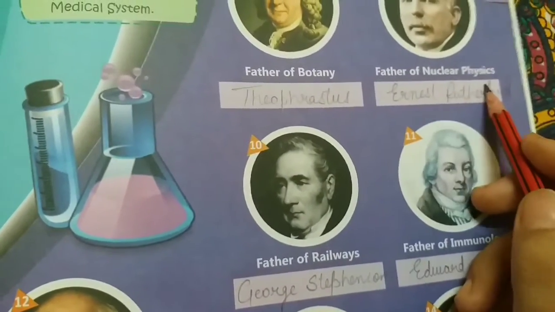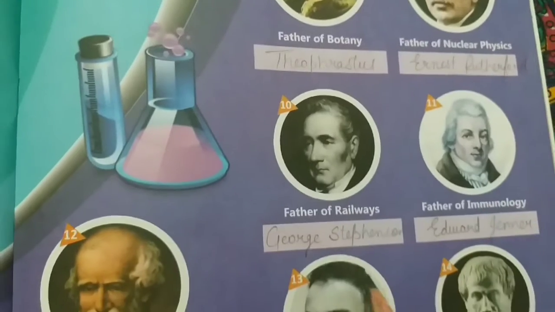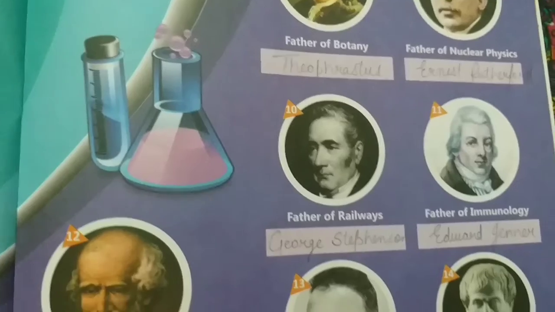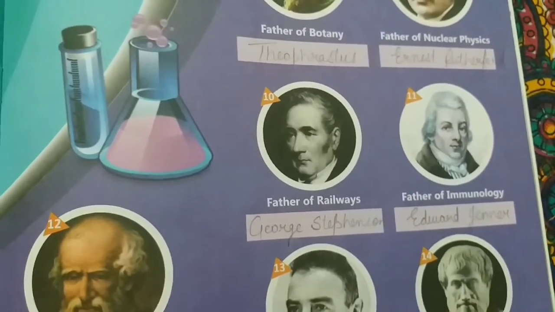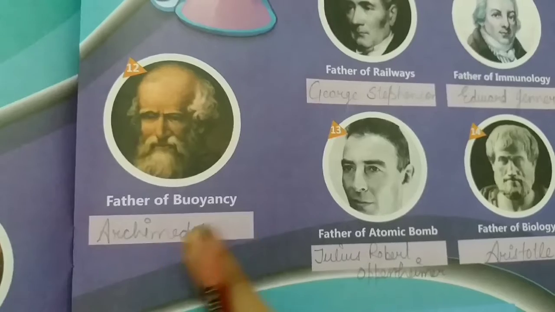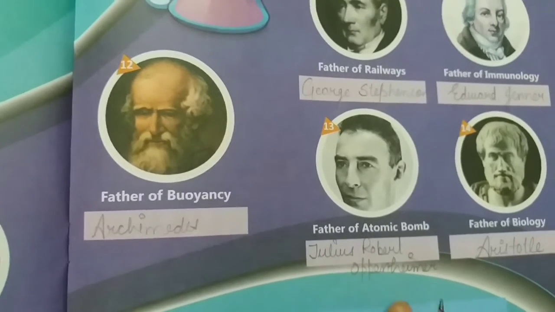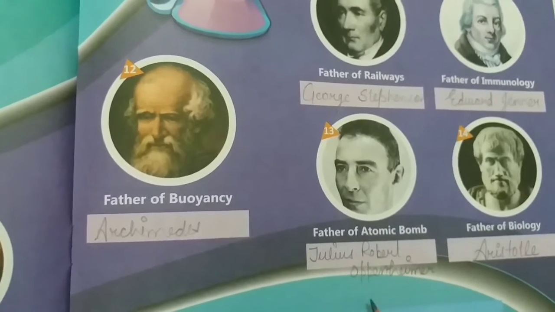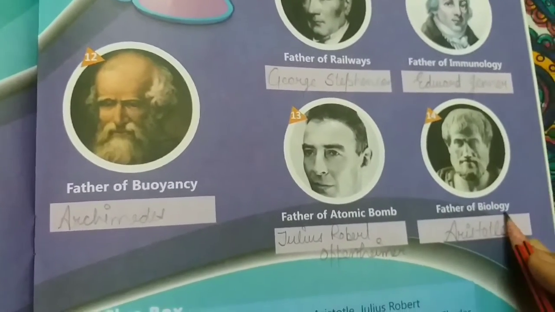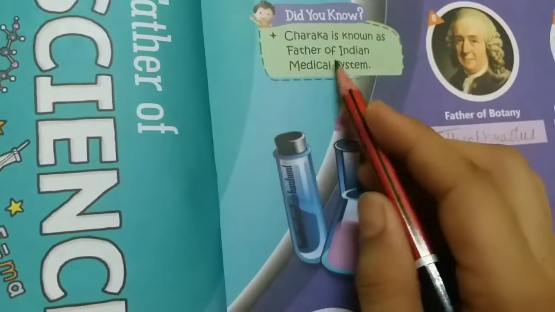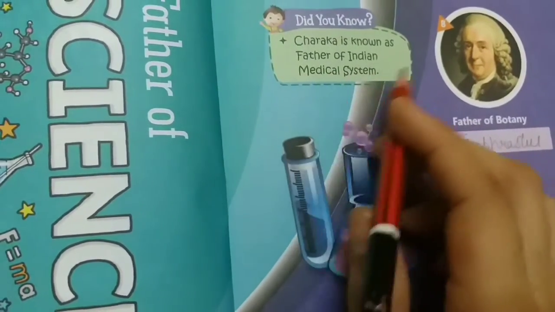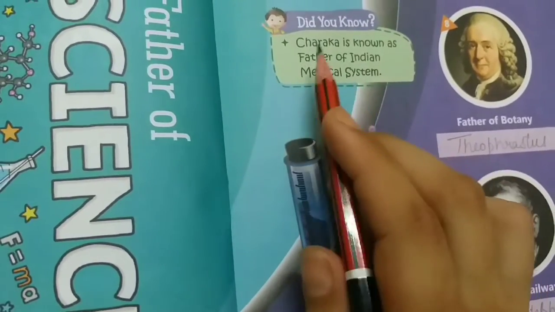The next is father of botany, that is Theophrastus. Father of nuclear physics, that is Ernest Rutherford. Father of railways, that is George Stephenson. Father of immunology, that is Edward Jenner. Father of buoyancy, that is Archimedes. Father of atomic bomb, that is Julius Robert Oppenheimer. Father of biology is Aristotle. So here one more question is, did you know Charaka is known as the father of the Indian medical system? So dash is known as the father of the Indian medical system, that is Charaka.